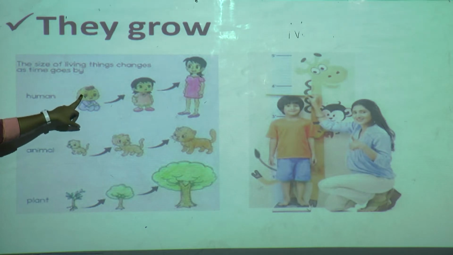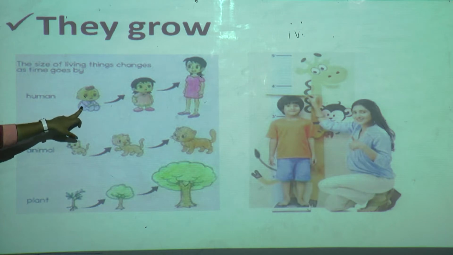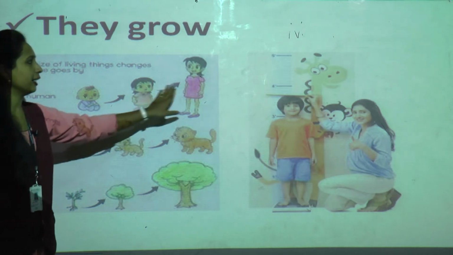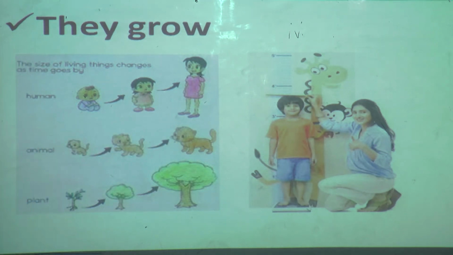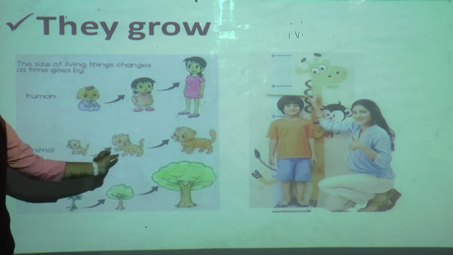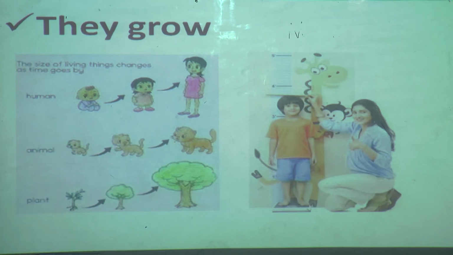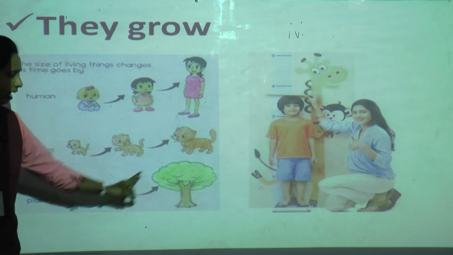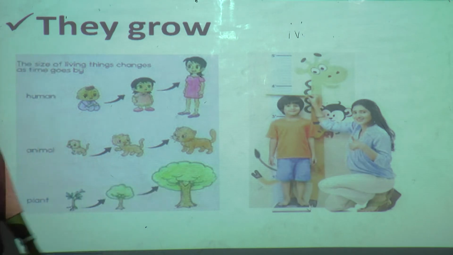Humans are born small, then later on they grow into a child and later become an adult. Okay. Now what about animals? Animals also are born smaller in size, then later on they grow older. Now what about plants? First we plant a very small plant, then later we get a plant like this, and after many years we get a big plant like this.